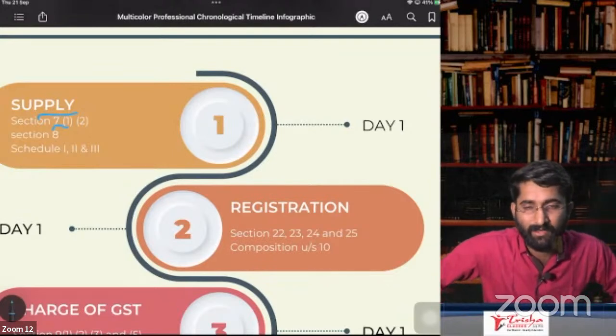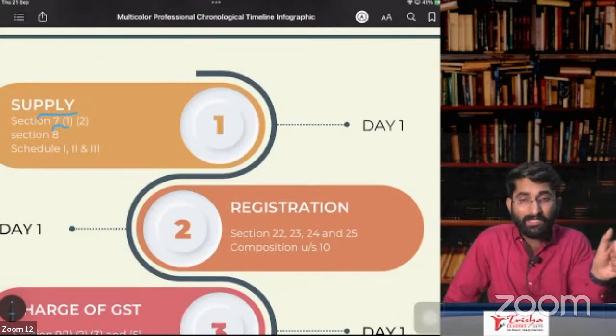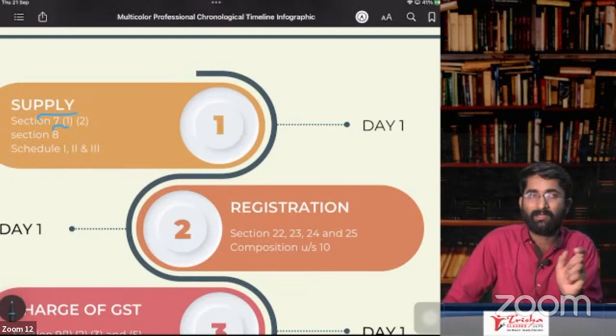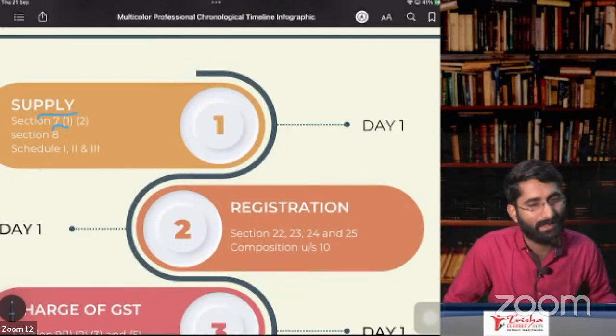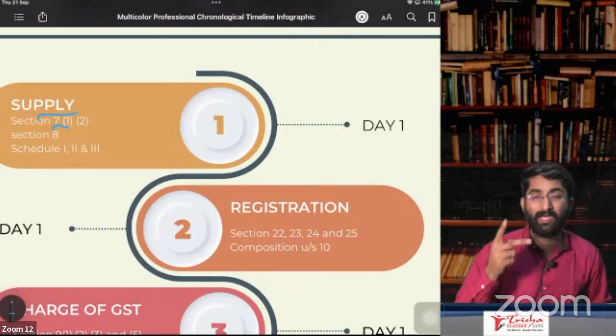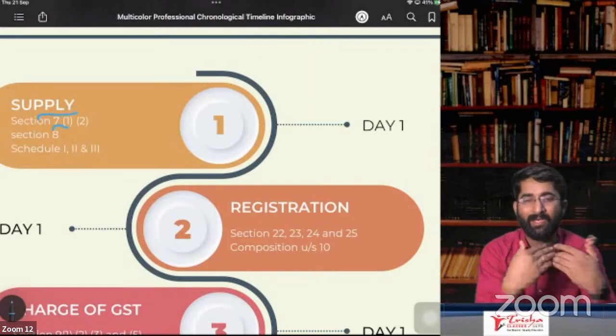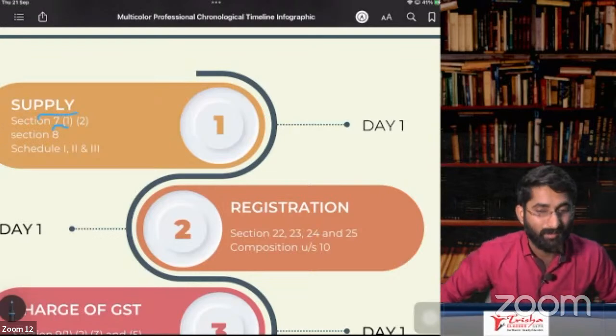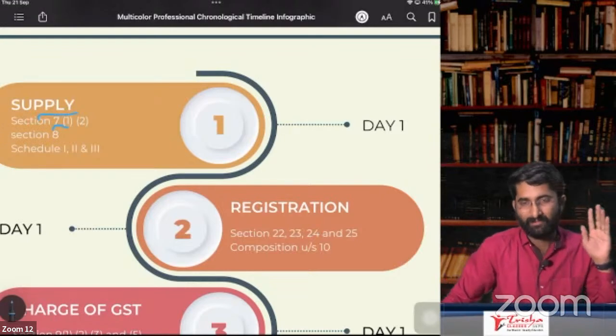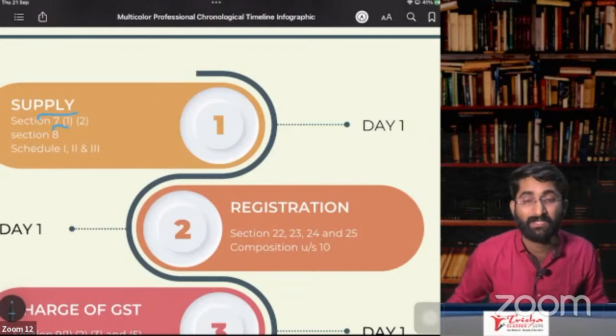What is there in sixth paragraph? Composite supply. Works contract, it is supply of service. Works contract related to immovable property, it will be considered as supply of service. And point number 2, that is about restaurant. In case of restaurant business, you are taking paneer tikka masala, that is not supply of goods, it is supply of service. That is about section number 7, subsection 1A.